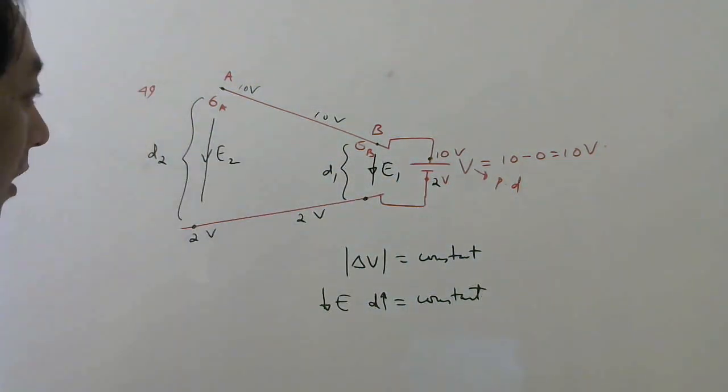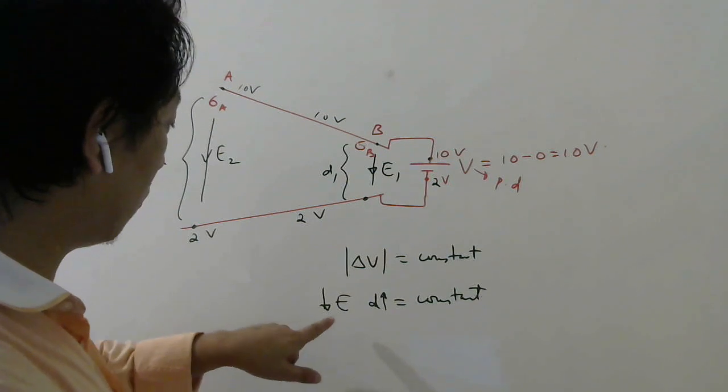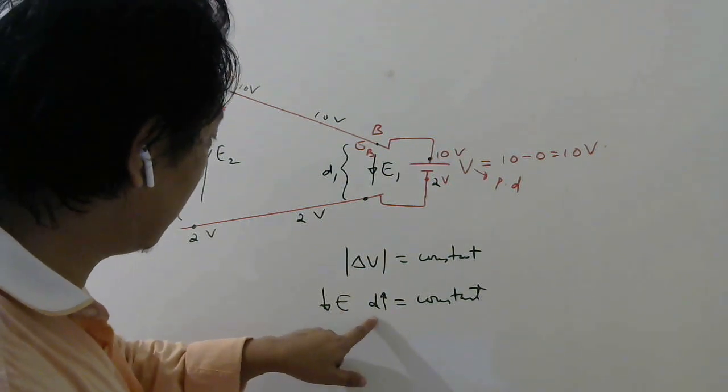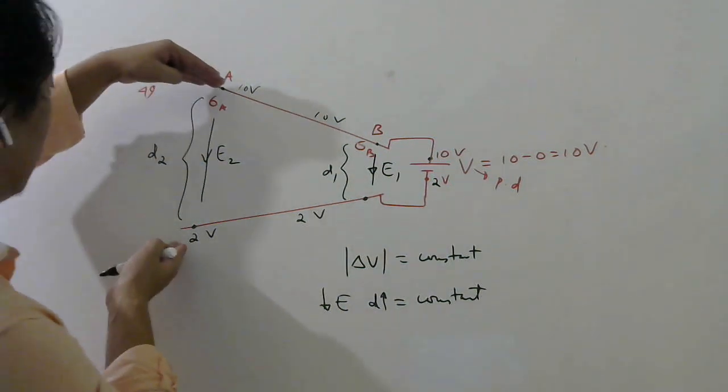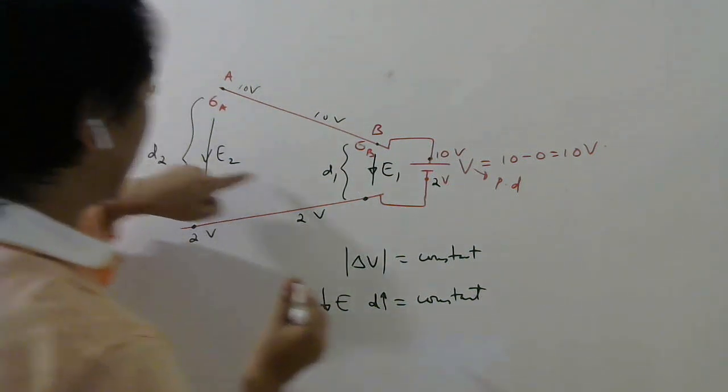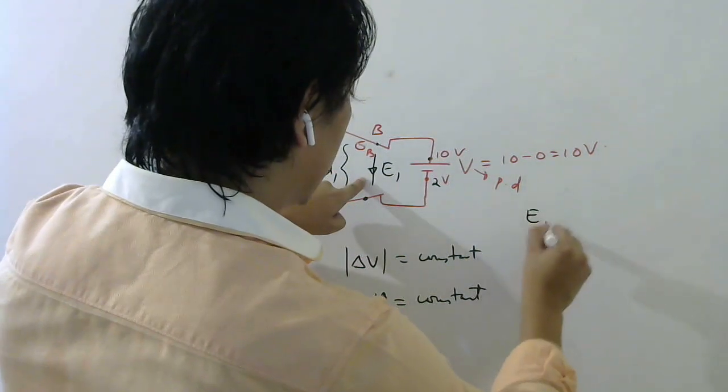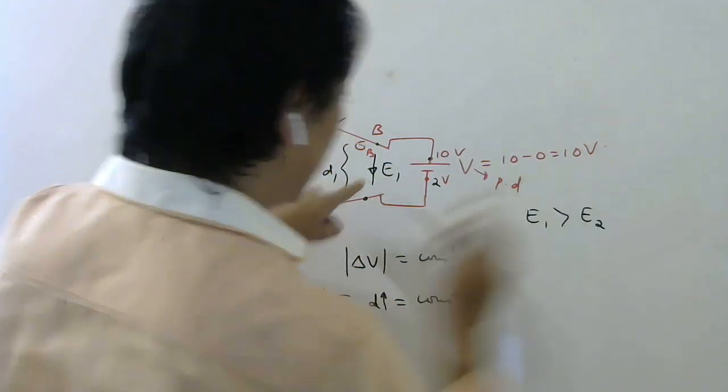So where will the electric field be more? Sorry, where will the electric field be less? Wherever D is more. So here D is more, so electric field here will be less. Here electric field will be more. So E1 will be greater than E2.